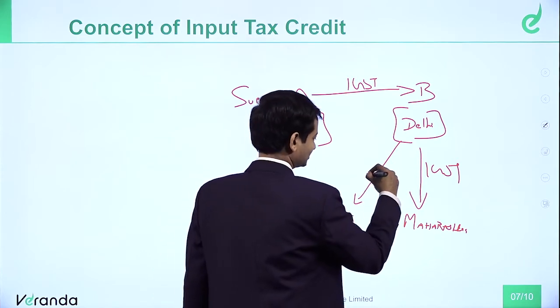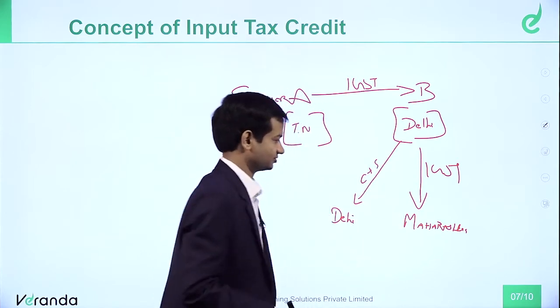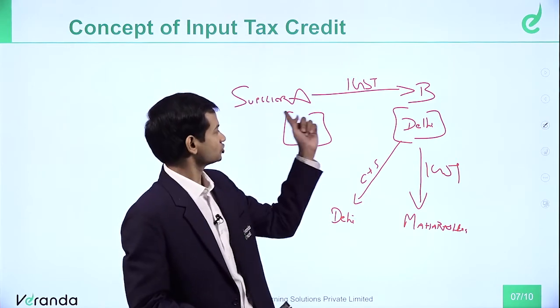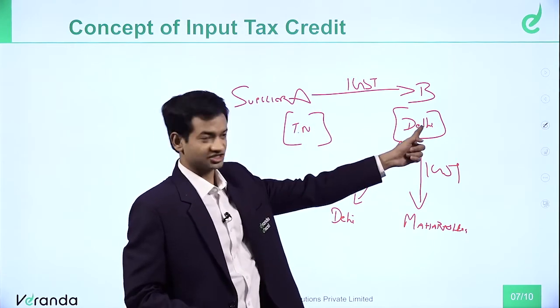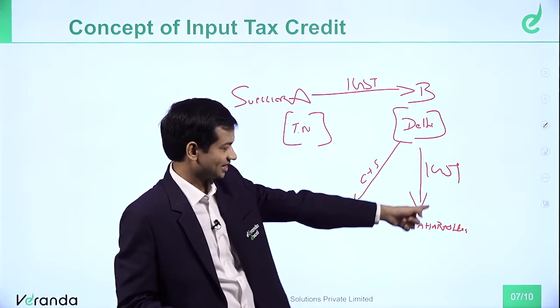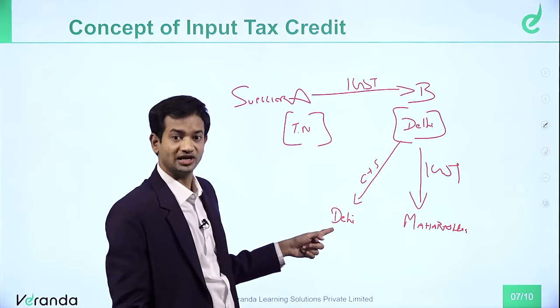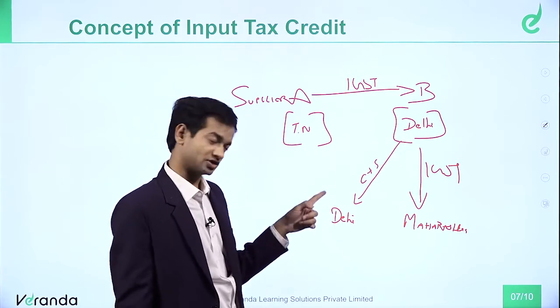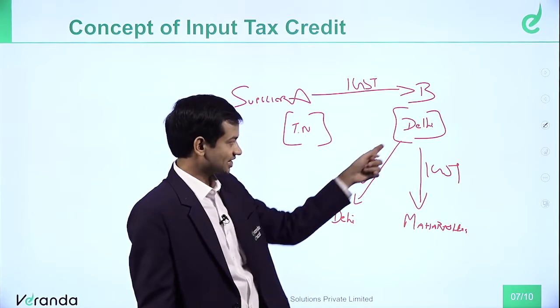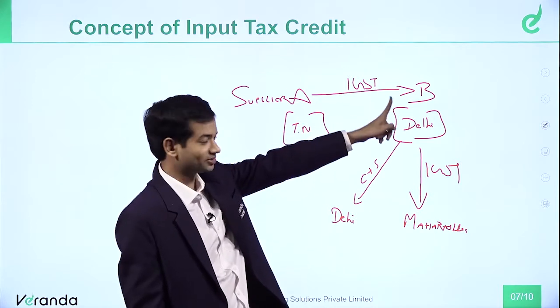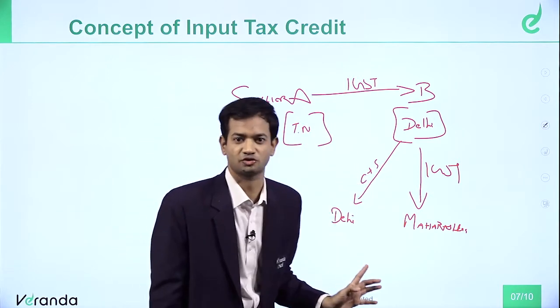What will they charge? CGST plus SGST. So if Delhi procures goods from Tamil Nadu, they charge IGST. Delhi to Maharashtra, they will charge IGST. So IGST they can take credit. Or if Delhi supplies goods to a customer in the same Delhi, then they will charge CGST, SGST. The IGST they paid on procurement can also be taken as credit against CGST, SGST.